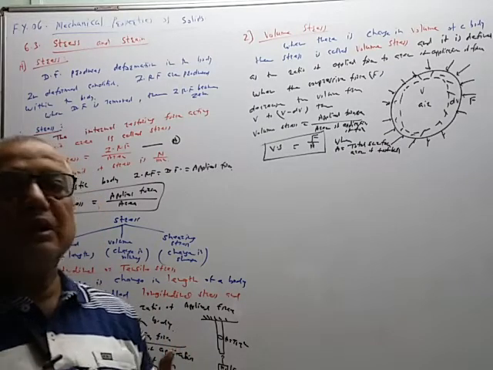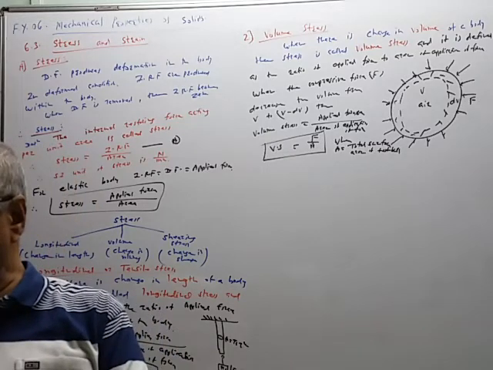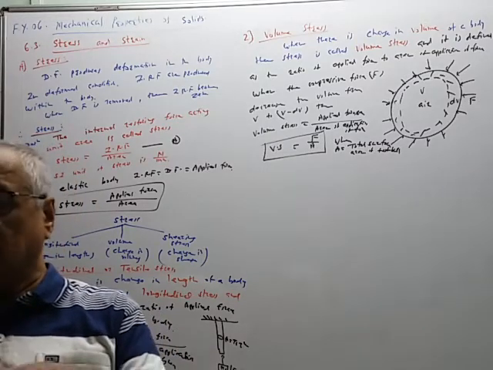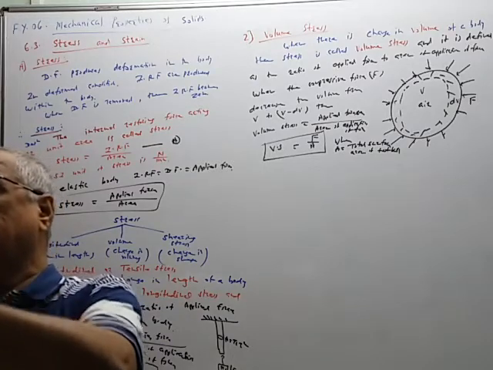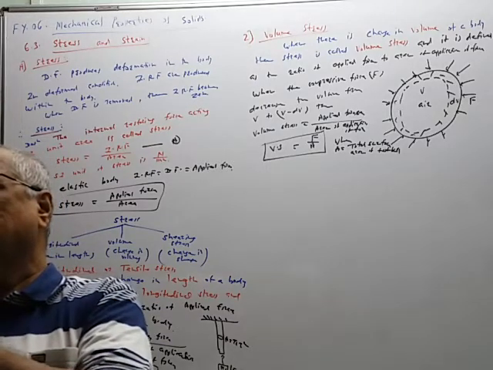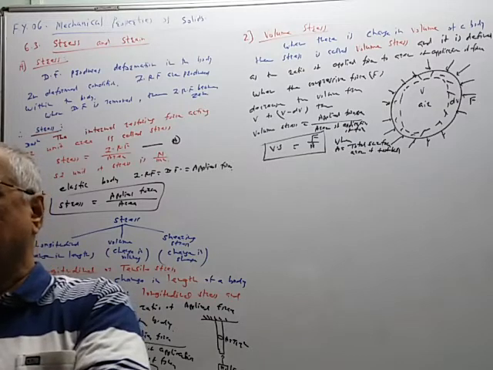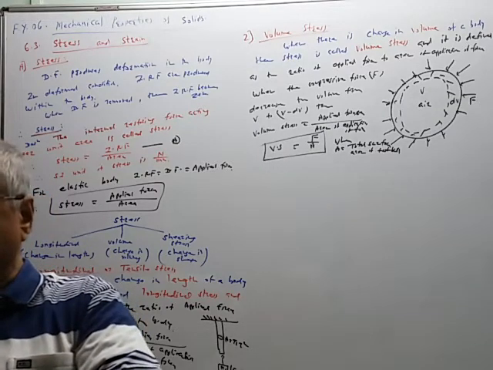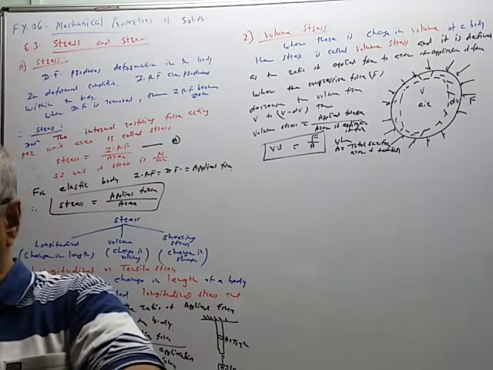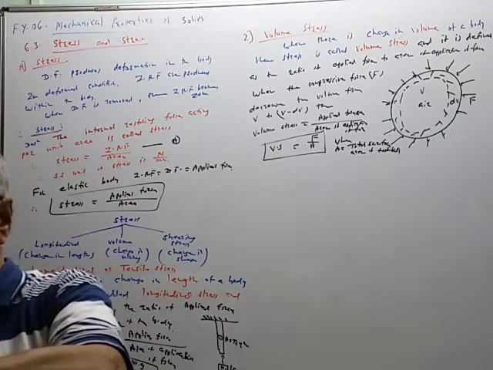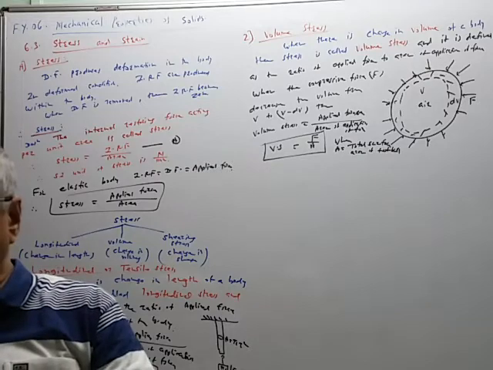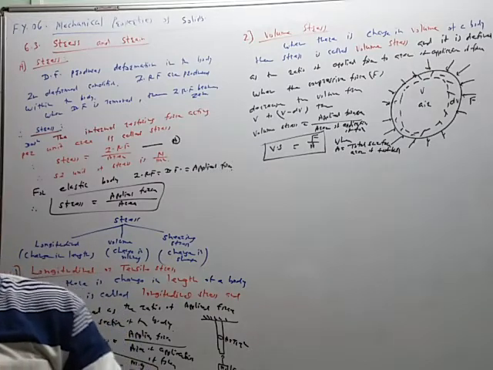Total surface area of the football or container. So this is the formula. Now F is the force applied and A is the total surface area, and this force upon area is also called the change in pressure. This force upon area is also called a pressure or change in pressure.